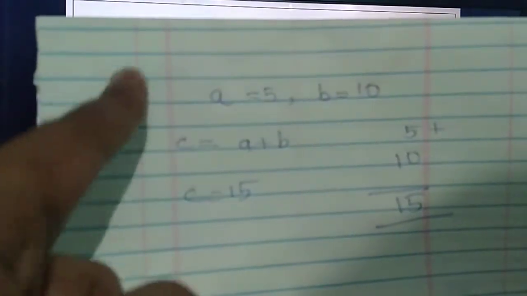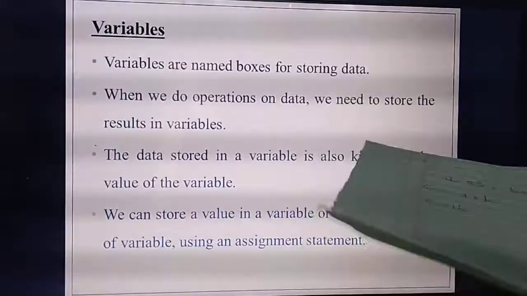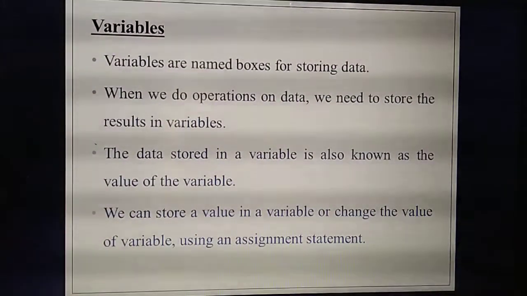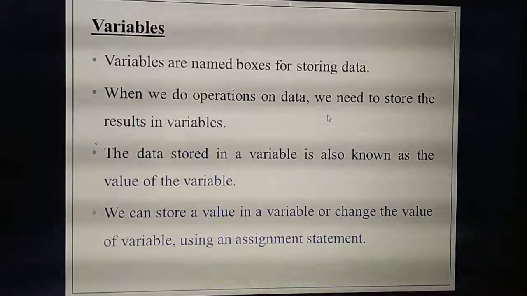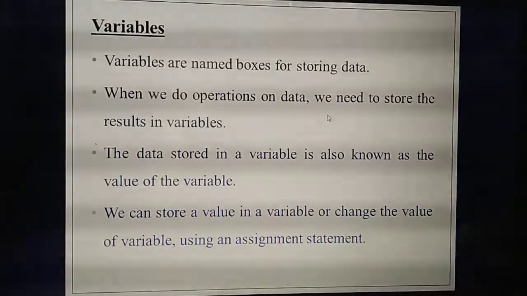What are the variables here? a and b are the variables. What's the meaning of this? The value 5 is stored in the variable a and the value 10 is stored in the variable b. Understand? That's the first point: variables are named boxes for storing data.